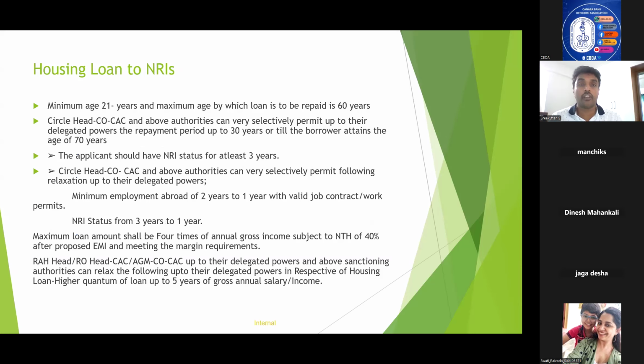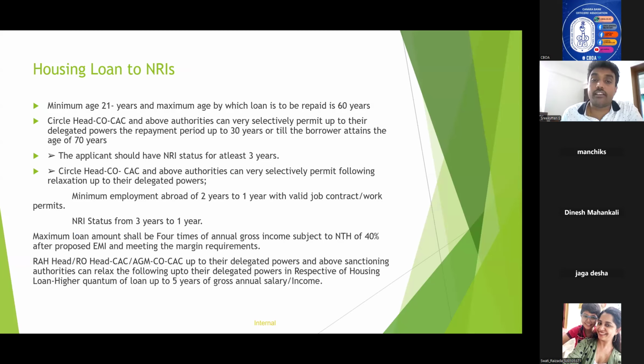Okay. Now, housing loan to NRI. The minimum age is 21 to 60 years. Circle head and above authorities can permit repayment period up to 70 years. That is, in the case of NRI, the loan is to be repaid within 60 years of age. But in general housing loan, it is up to 75 years. But circle head can permit repayment up to 70 years.